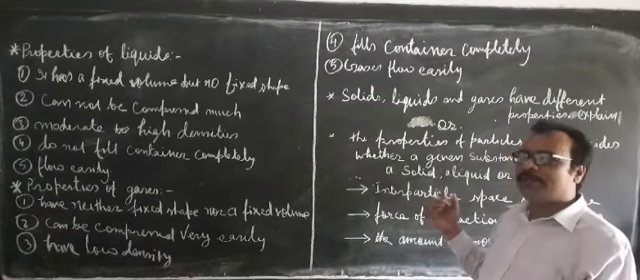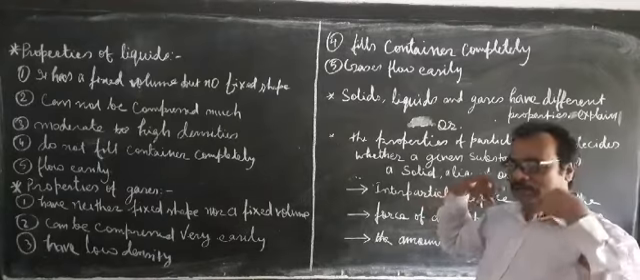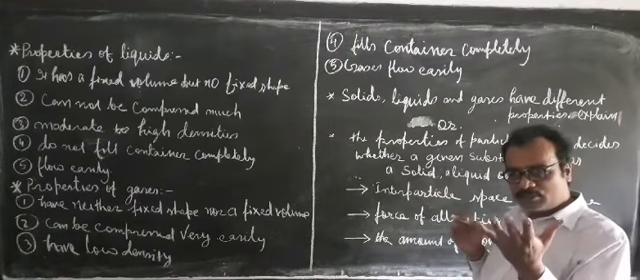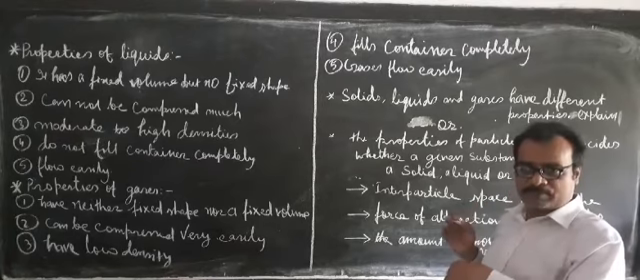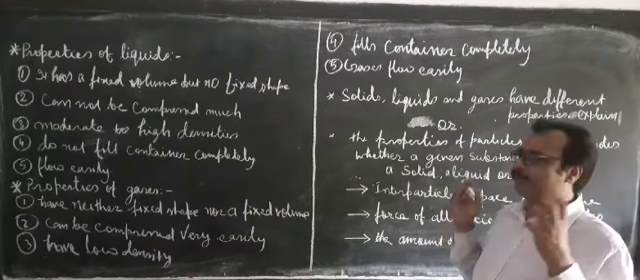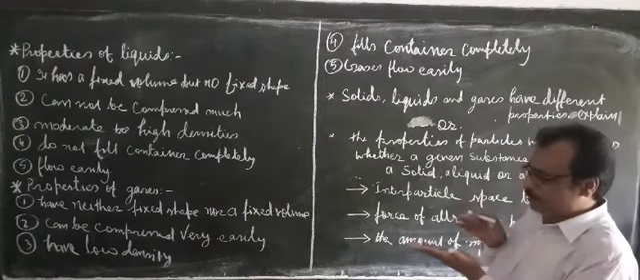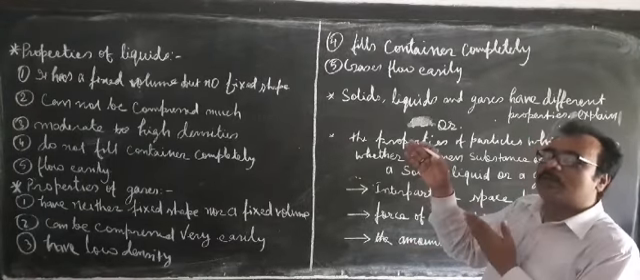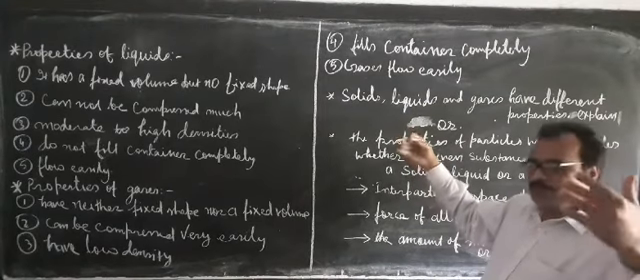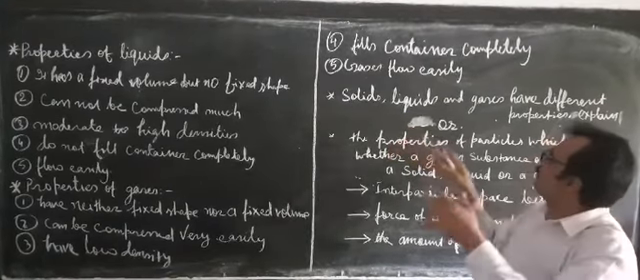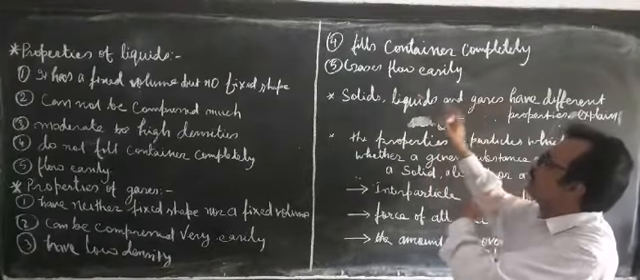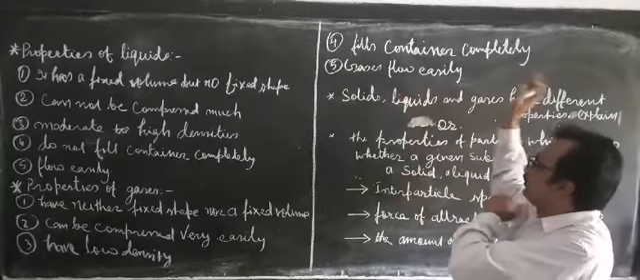Interparticle space is very low, almost negligible. So the interparticle forces, the forces of attraction, cannot hold them together. They are free, so they can slide over one another and move away from one another. They are totally free, so they can flow easily. They can change their position very easily. That's why gases can flow easily.